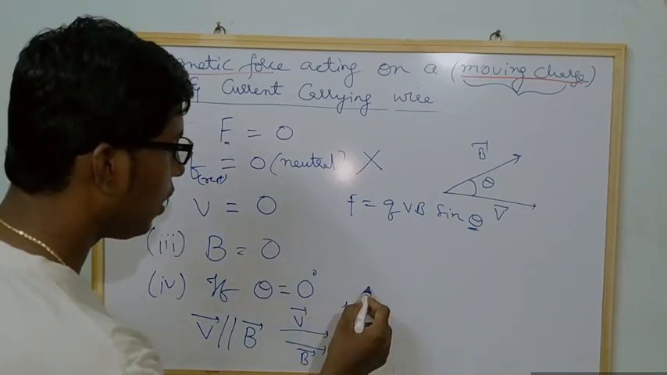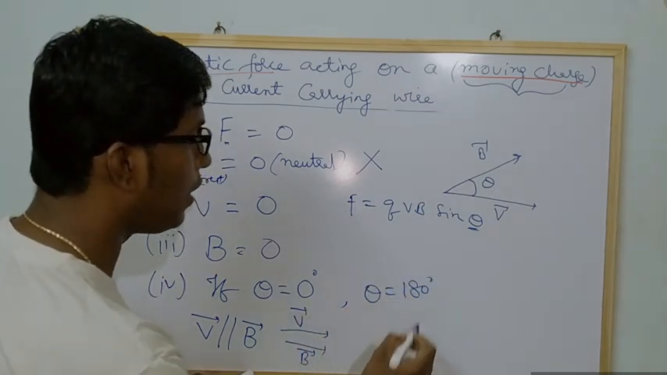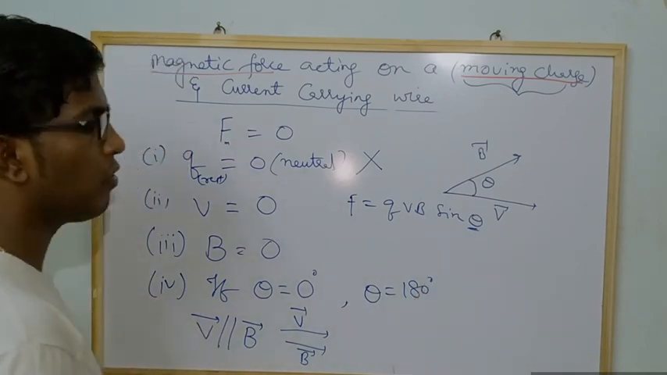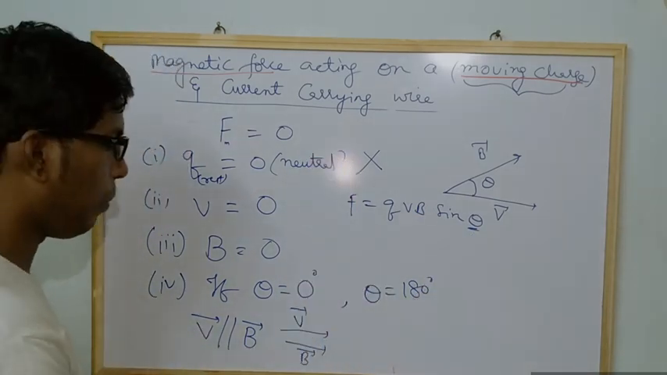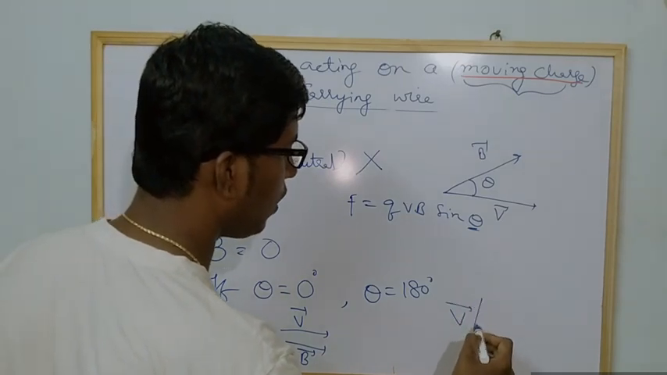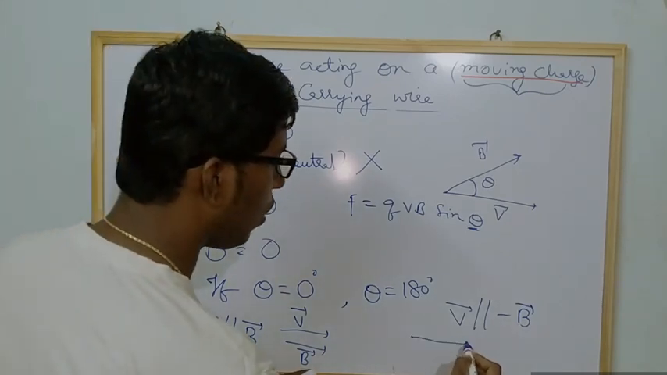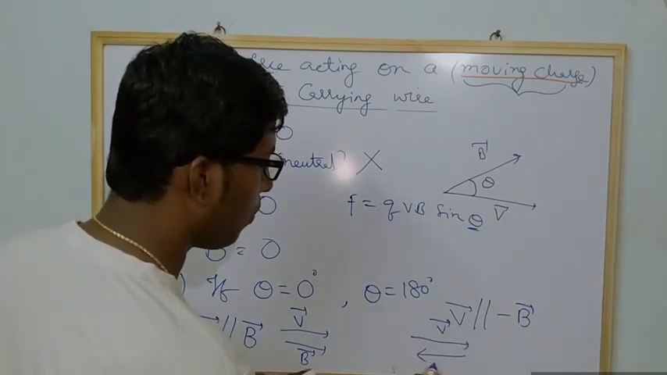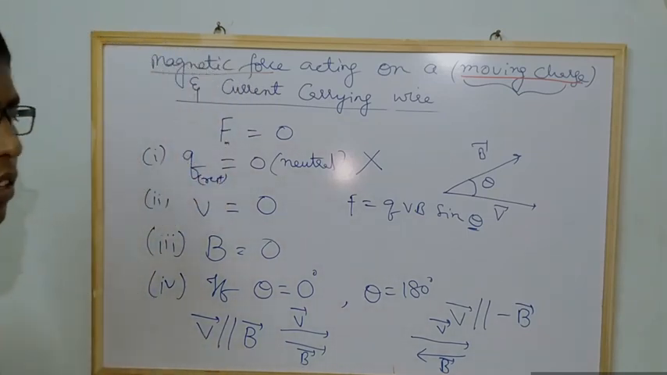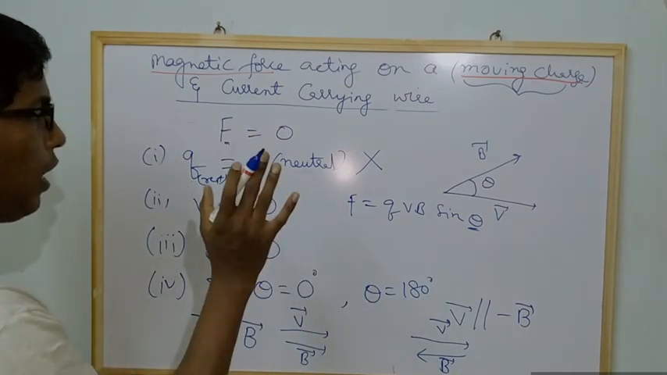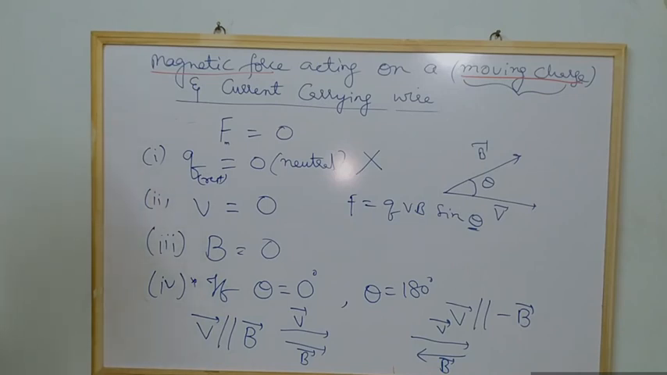And similarly, even if theta is equal to 180 degrees, the magnetic force will be zero. What happens there? We can say that the velocity is anti-parallel to the magnetic field. If the velocity is in this direction, the magnetic field is in the opposite direction. In these situations, the magnetic force will be zero. You have to remember that the magnetic force depends on these cases, and importantly, it also depends on the angle.